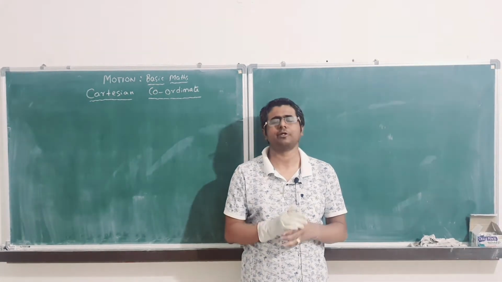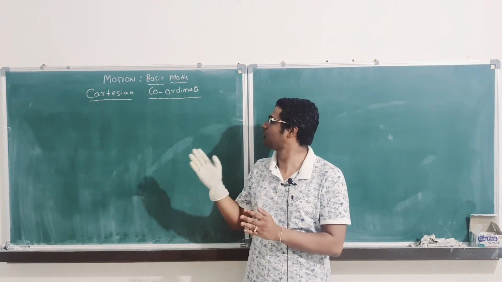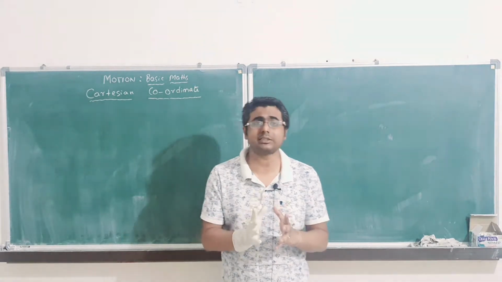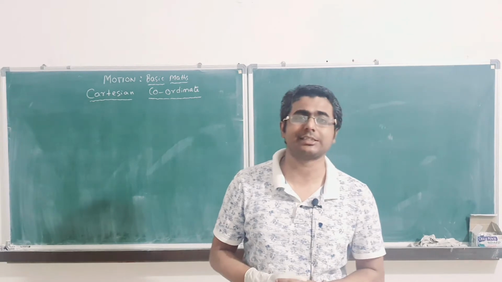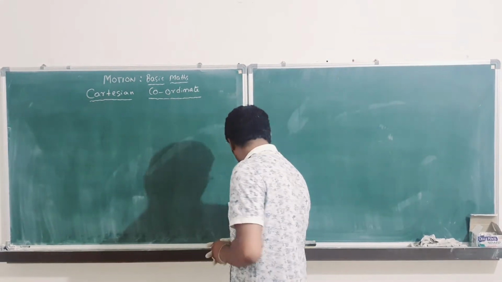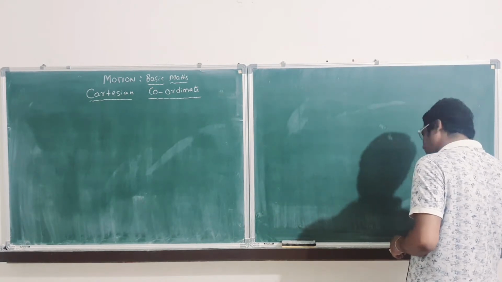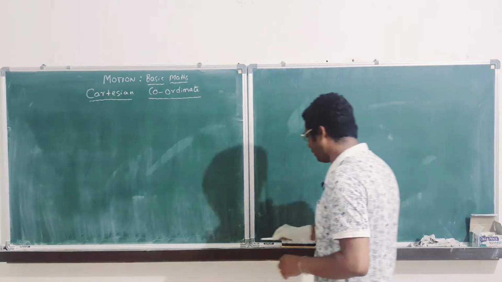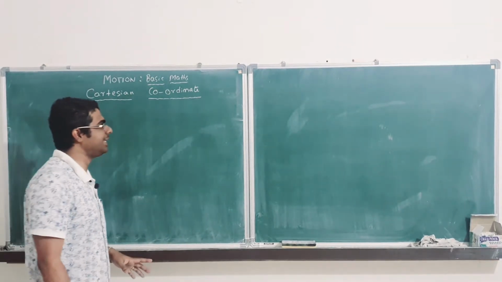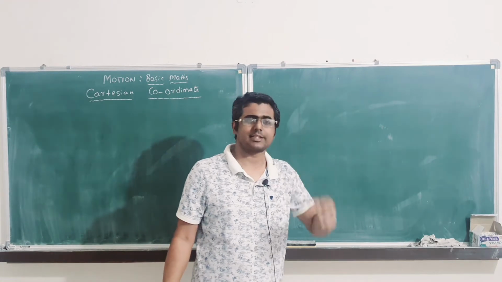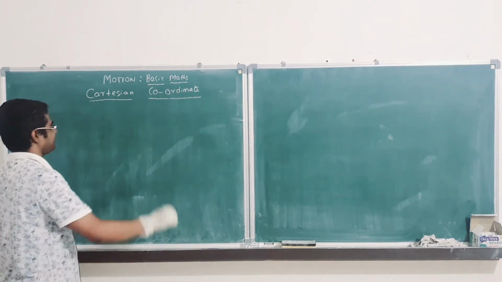So for doing basic mathematics we need to know a system that is called Cartesian coordinate system. Cartesian coordinate system before we go into the graphical analysis of motion. So we will be doing Cartesian coordinate system now, which will be very important for you in case you want to understand very well the graphical system of analysis in case of motion. So what is Cartesian coordinate?